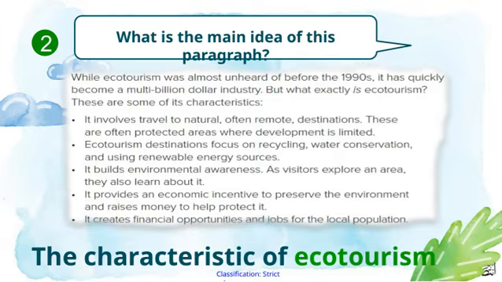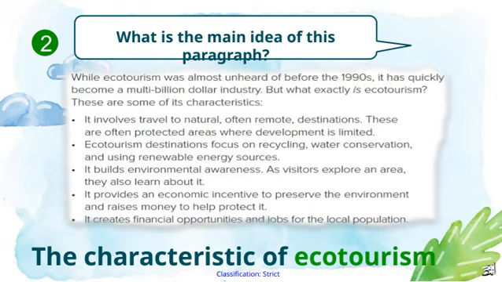Now, let's take a closer look at the characteristics of ecotourism. Essentially, ecotourism focuses on responsible travel to natural areas that conserves the environment and improves the well-being of local communities. One of the key points is sustainability. It's about minimizing our ecological footprint while enjoying nature. It also emphasizes education, helping travelers understand the importance of protecting ecosystems and respecting local cultures.